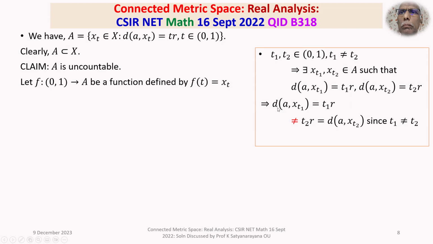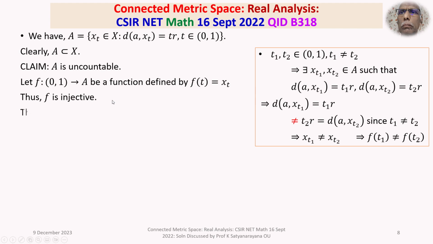Thus we have the distance between A and xt1 is not equal to the distance between A and xt2. That will imply xt1 is not equal to xt2, so xt1 not equal to xt2 will imply f of t1 is not equal to f of t2. Thus I have proved t1 not equal to t2 implies f of t1 is not equal to f of t2, and thereby this function f is injective.